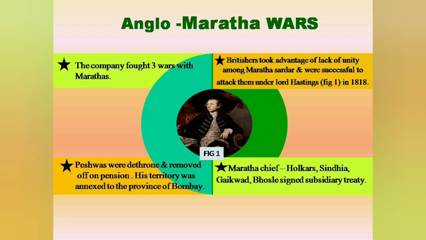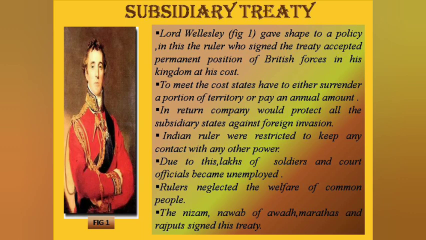They all signed the subsidiary treaty, the subsidiary alliance. A state under this system had to surrender its external relations to the care of the company. Any form of negotiations with other states was to be made through the company. The company, in turn, was to protect the state against any foreign invasions. The system proved to be very beneficial for the British.